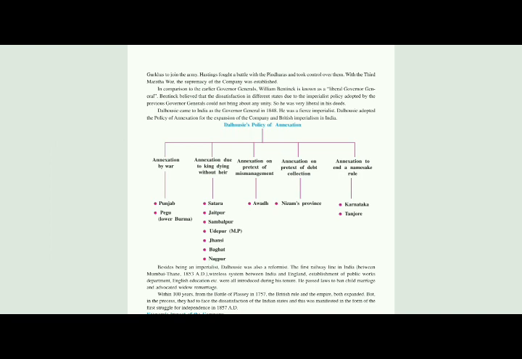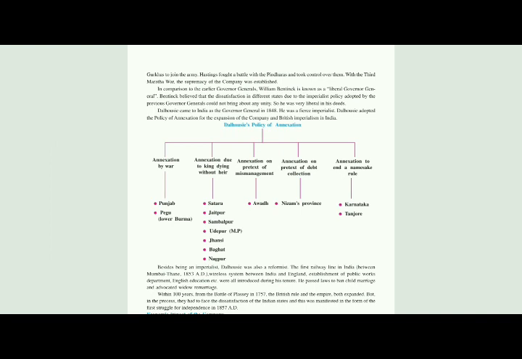By improving many things, he annexed many of the states. We can see how this annexation was made. He started annexing states under different pretexts. Yes, children, first you can see is annexation by war. Annexation by war means adding something. You can see the states where there was annexation by war: Punjab and Pegu.